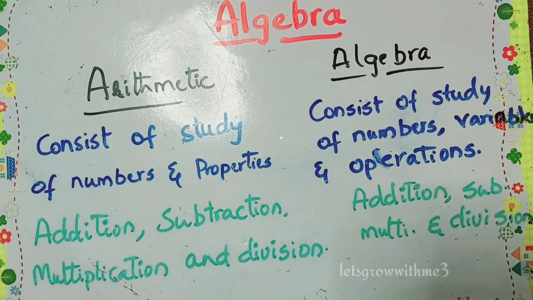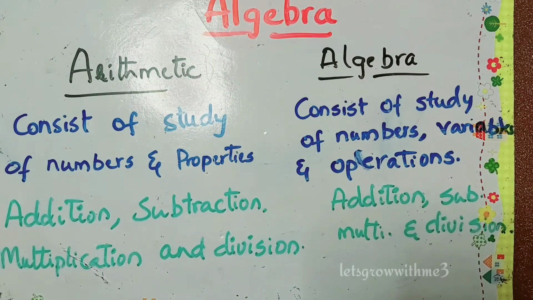Let's start the topic arithmetic and algebra. I want to relate algebra with the topic you learned in earlier classes, that is arithmetic. Arithmetic and algebra are the same, but only one new thing is introduced in algebra. First we'll see the definition of arithmetic. Arithmetic consists of the study of numbers, operations and properties.